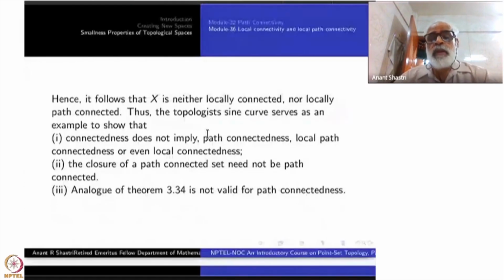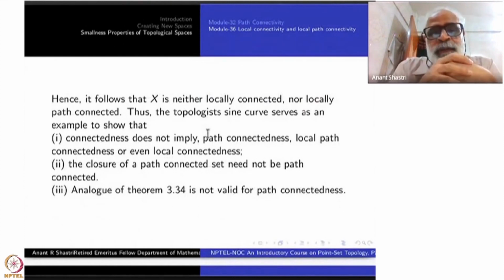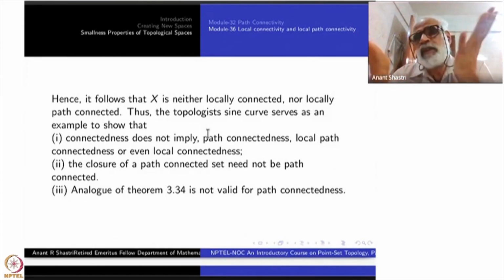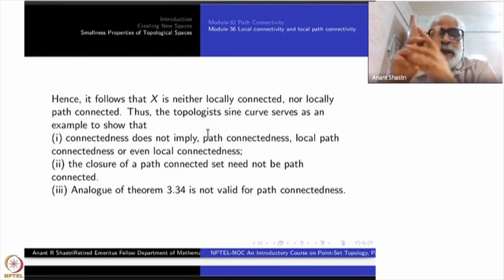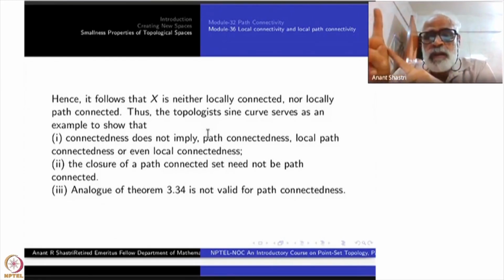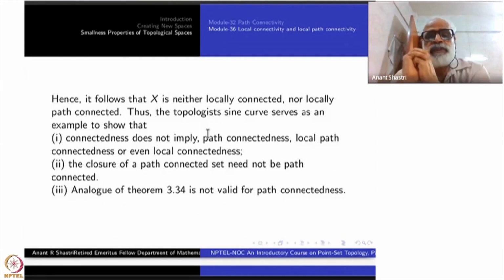Thus, let us consolidate what are the things that we have done for the topologist's sine curve. It is neither locally connected nor locally path connected. Just now we saw. The topologist's sine curve serves as an example, or you can say counterexample, to show that connectedness does not imply path connectedness, local path connectedness, or even local connectedness, because it's a connected space, but it is neither of any of these things.